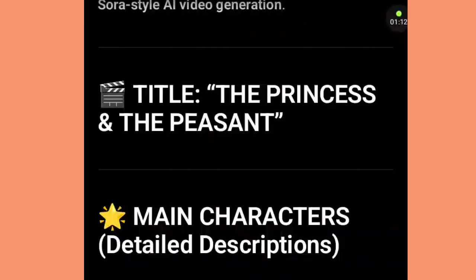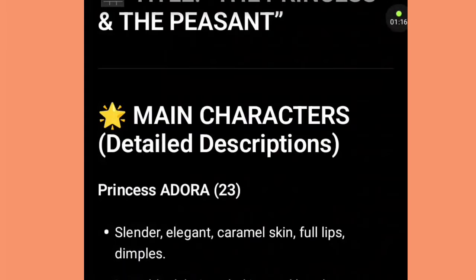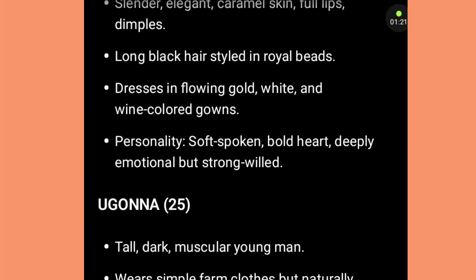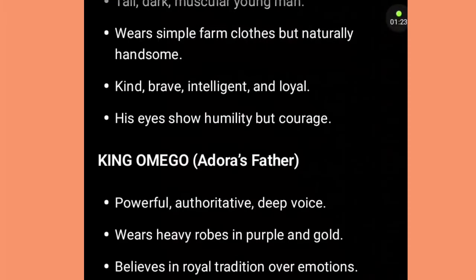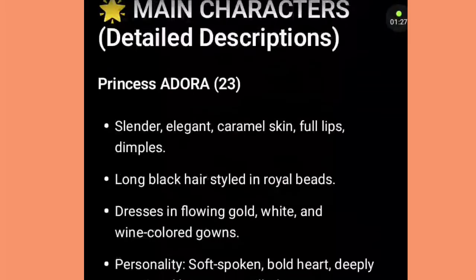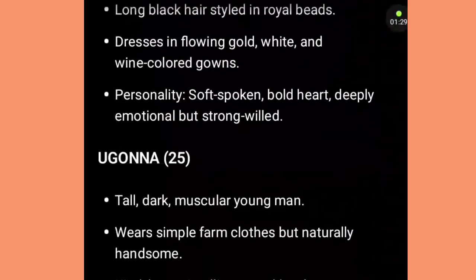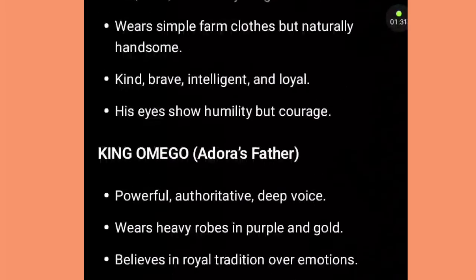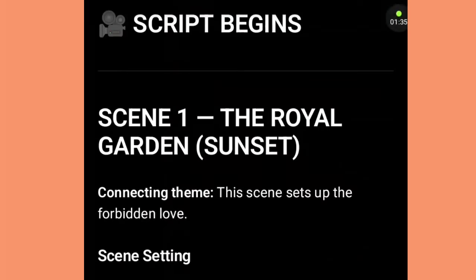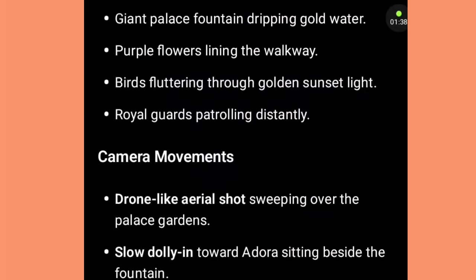The title it gave, I didn't really like it, so I had to change the title. So these are the characters. This is the character description. We have about how many characters? We have Princess Adora, we have Ugonna, we have the king, King David, and Kevin, which is 4 characters, and they were described in this particular place. So with our 4 characters, it has now begun to give us the script. This is the beginning of the script. We have scene 1 up to 9 scenes that it gave us.